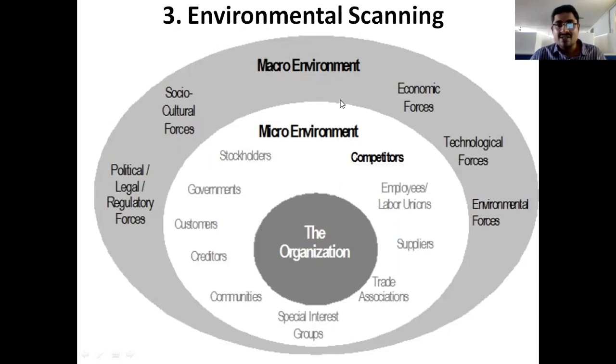Then the external environment. These belong to the company but are not part of the company's internal part, right?